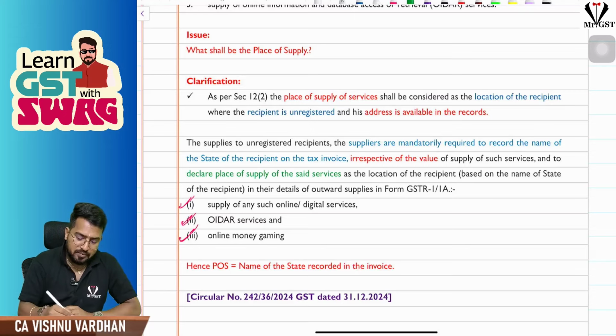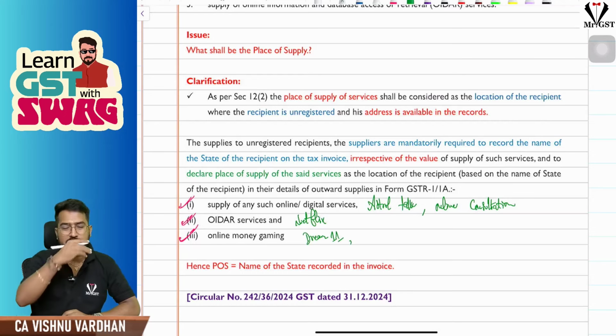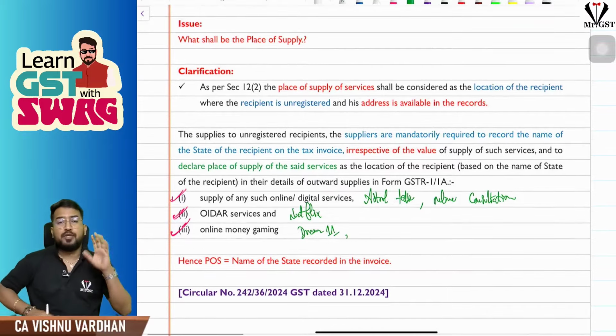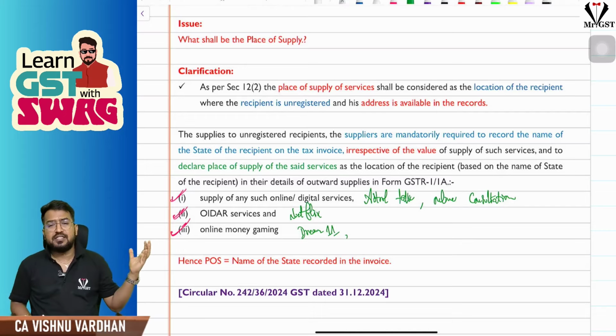For example, services like AstroTalk or online consultancy, or OIDR services, where you can take the Netflix example, or online money gaming, where you can take Dream 11, Rummy Circle, etc. You can understand the nature of services they provide, because they are providing services using technology to people living across various states.